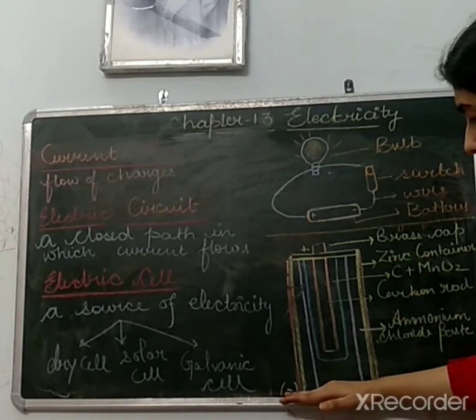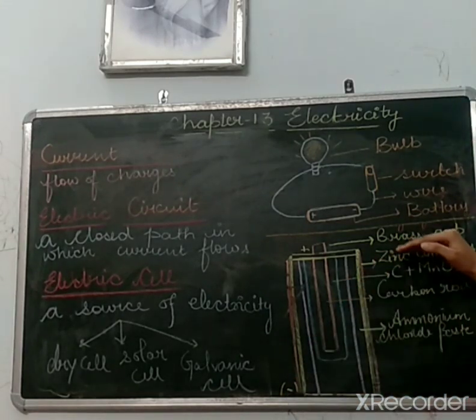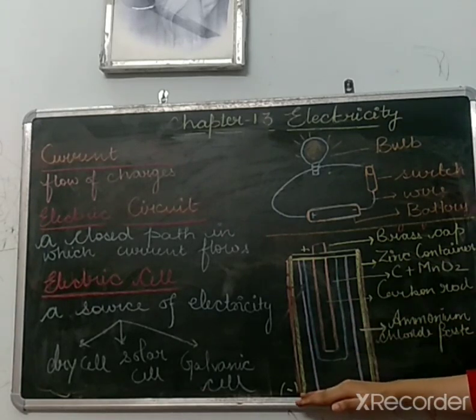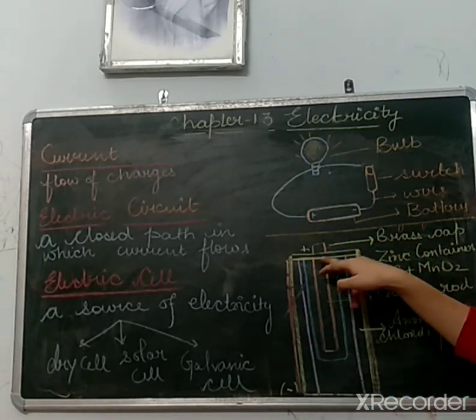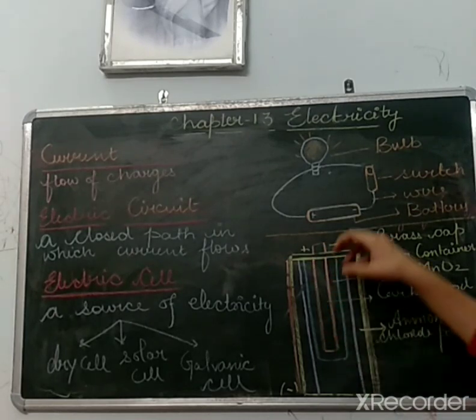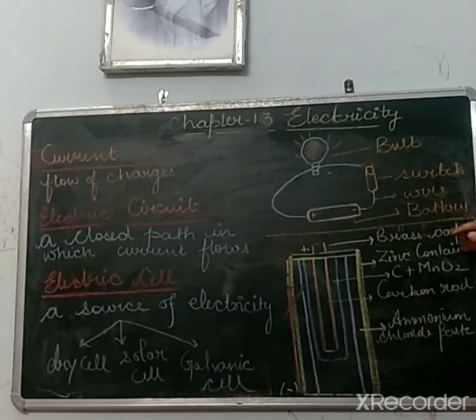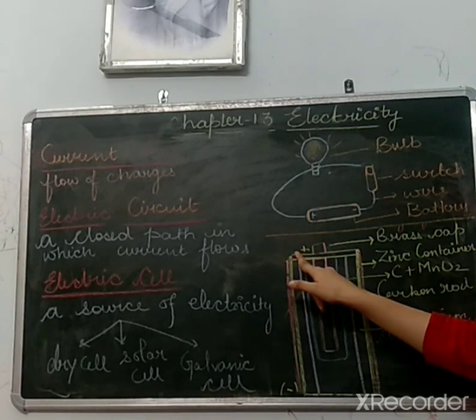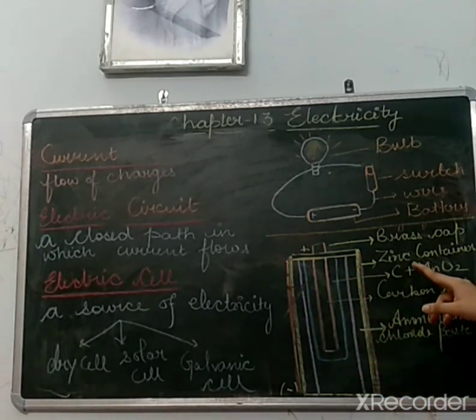So the base of this cell, the zinc container, acts as the negative terminal, and the top of the carbon rod, which is enclosed by the brass cap, acts as the positive terminal.